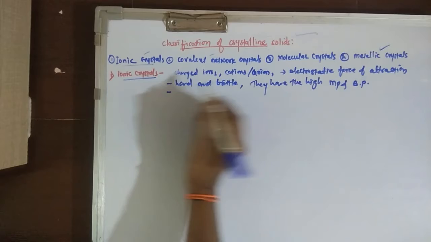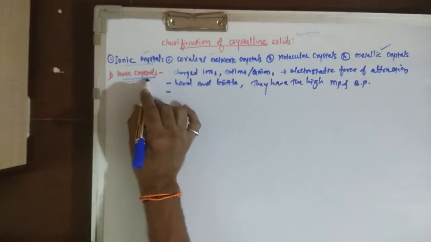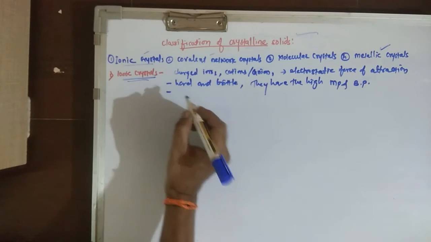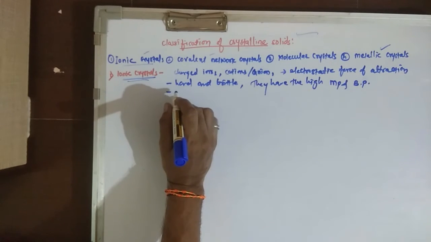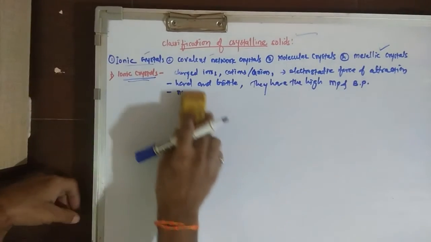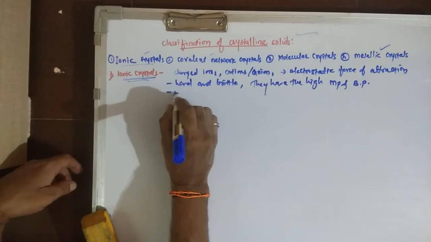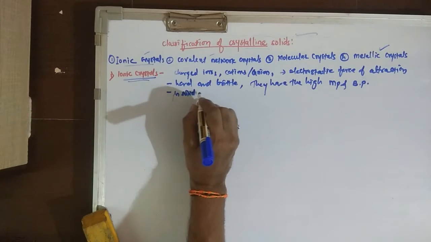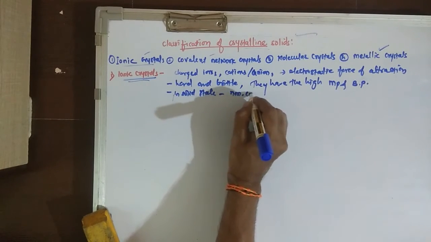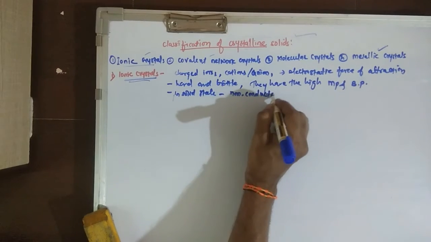The next characteristic of ionic crystals is that in solid state they are non-conductors of electricity.